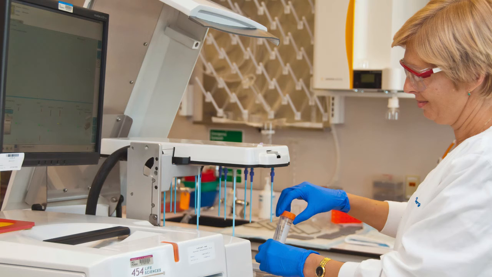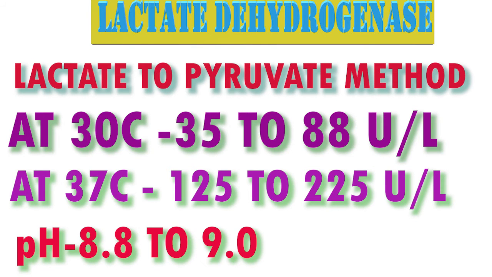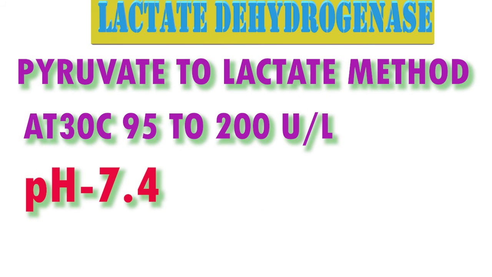Reference range. Values of lactate dehydrogenase activity in serum vary considerably depending on the direction of the enzyme reaction, the type of method used, and experimental parameters like temperature. Each lab has to determine the reference range in the normal population. For the lactate to pyruvate reaction at pH 8.8 to 9, at 30 degrees centigrade, it is 35 to 88 units per liter. At 37 degrees centigrade, it is 125 to 225 units per liter.